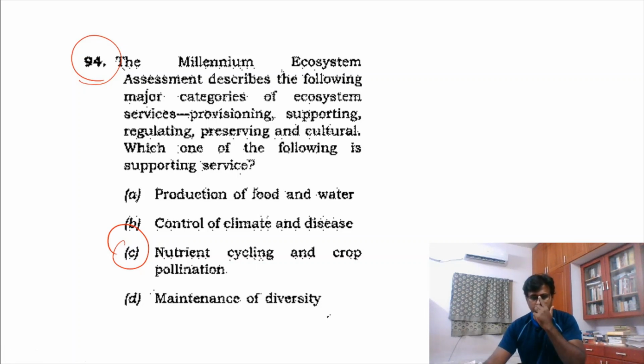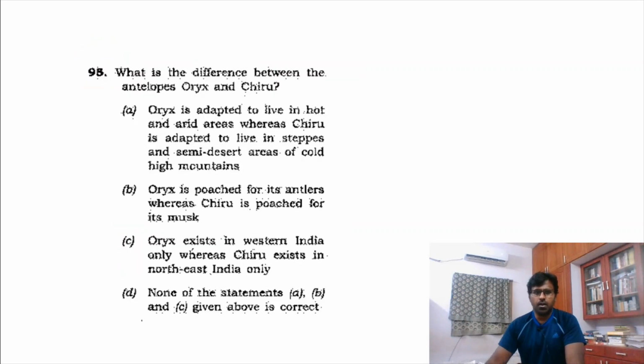If you see in the biology book, you will find this chapter of ecosystem, where you will know what supporting means, the nutrient cycle. So you will have it, but it is a little logical thing. But on the day, even today also a little doubt, but on the day I had no idea what is this chiru or what is this oryx. I said leave this question.